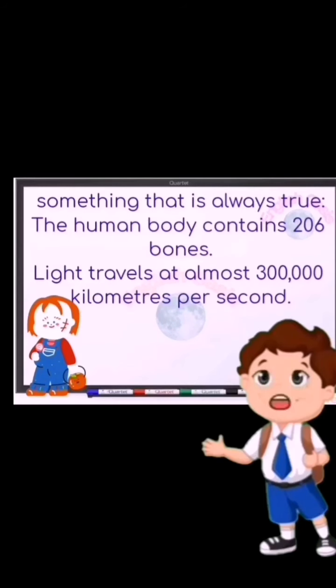We also use the present simple tense to talk about something that's always true. For example, the human body contains 206 bones. Another example, light travels at almost 300,000 kilometers per second. The sun rises in the east. The earth moves around the sun.